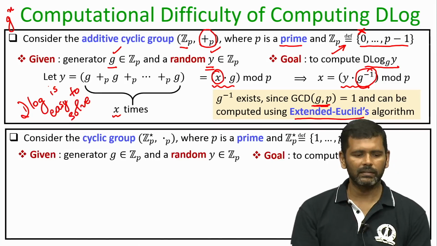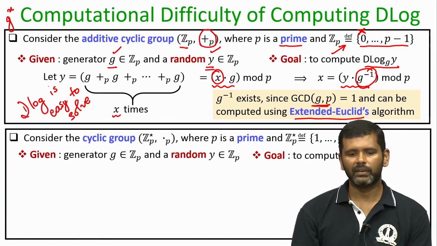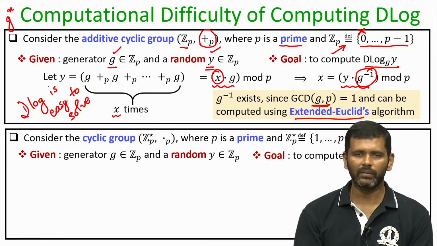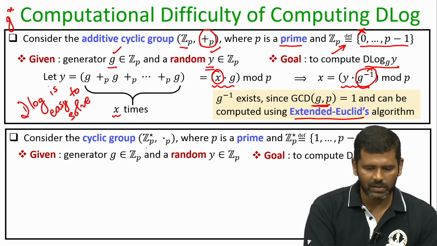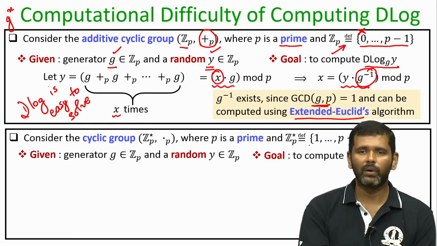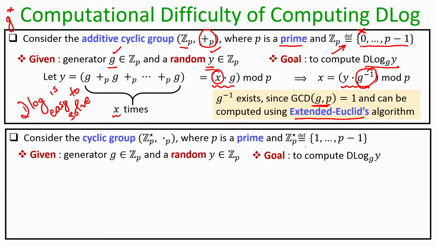Now, let us see another cyclic group where it is conjectured that the discrete log problem is really difficult to solve for a random instance. So, consider the cyclic group ZP star, where ZP star will have all the integers which are relatively prime to p, and p itself is a prime number.